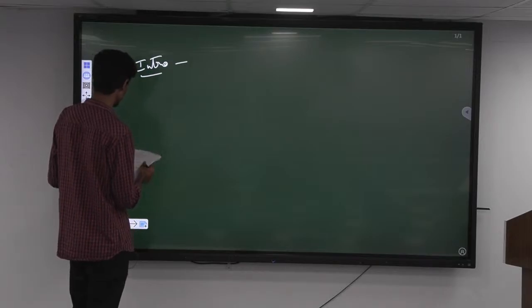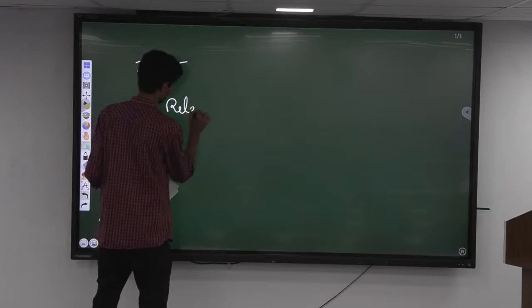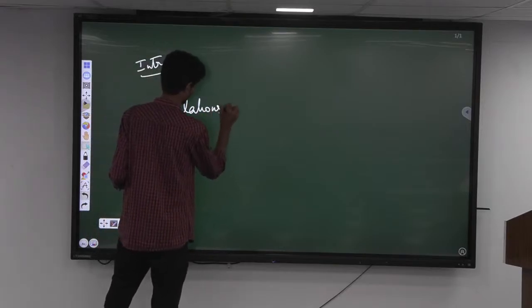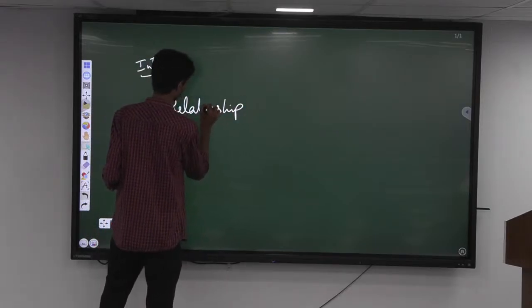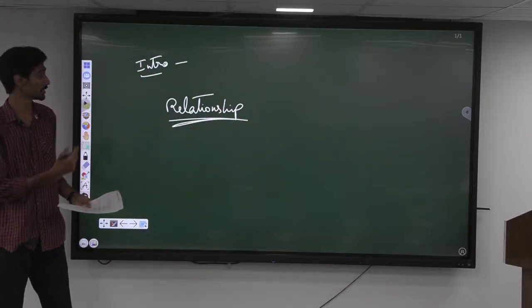So now coming to the main demand of the question: the relationship between globalization and new technology. What is the relationship they are asking?